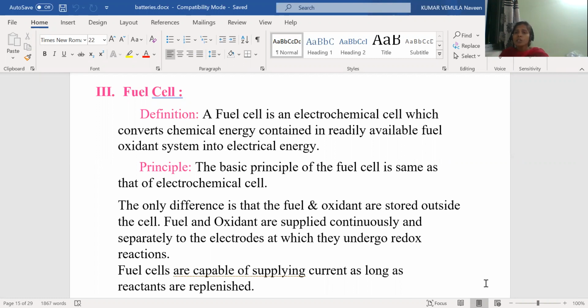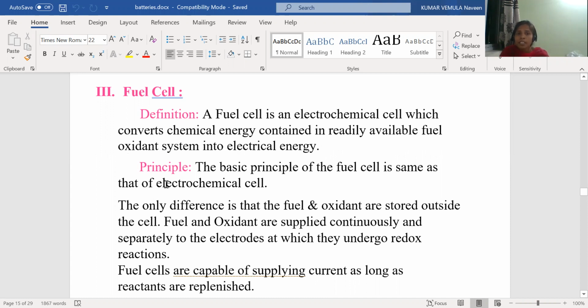But fuel cells are also similar to the primary batteries. What is happening in primary batteries? Chemical energy converts to electrical energy. Same in the fuel cells also. Chemical energy converts to electrical energy only by supplying oxygen. That means if we supply the oxygen, then only chemical energy converts to electrical energy. That means by supplying oxidant, chemical energy converts to electrical energy in the fuel cells. So a fuel cell is an electrochemical cell which converts the chemical energy contained in a readily available fuel-oxidant system into electrical energy. So here, the chemical energy converts to electrical energy in the presence of the oxidant.